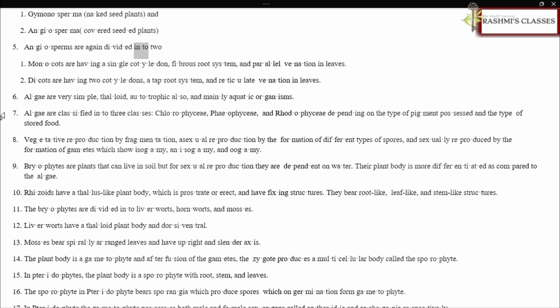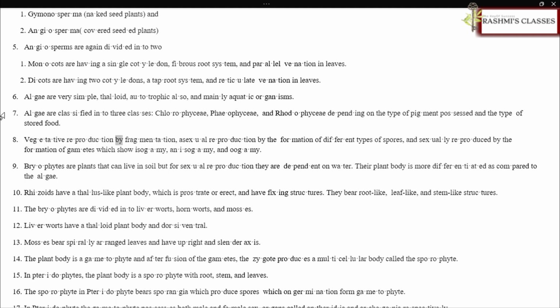Angiosperms are again divided into 2. Monocots are having a single cotyledon, fibrous root system, and parallel venation in leaves. Dicots are having 2 cotyledons, a taproot system, and reticulate venation in leaves. Algae are very simple, thalloid, autotrophic, and mainly aquatic organisms. Algae are classified into 3 classes: Chlorophyceae, Phaeophyceae, and Rhodophyceae, depending on the type of pigment possessed and the type of stored food.